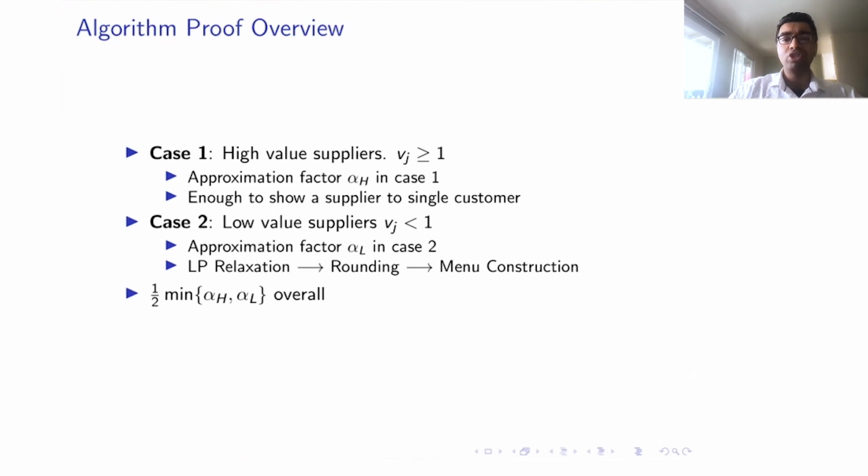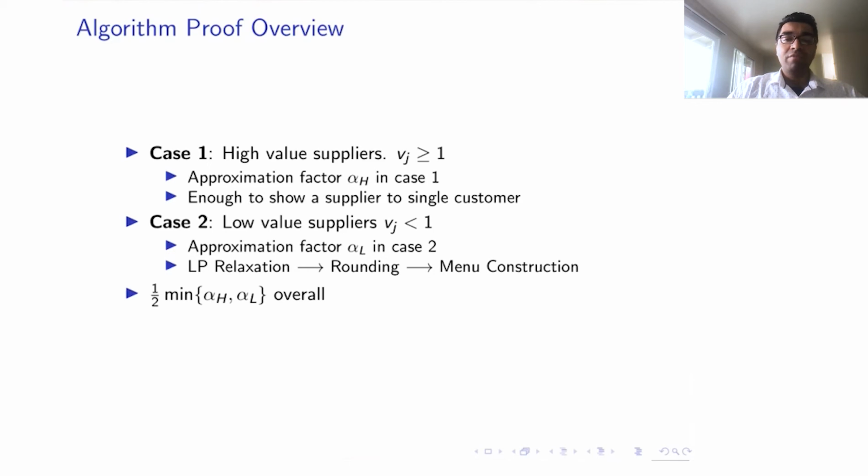Now in the case of high value suppliers, we can show that it would be enough to show a supplier to a single customer. Intuitively, this follows from the fact that if a supplier has a very high desirability, the customer would very likely select that particular supplier over their outside option. In this case, we can also exclude suppliers which have a very high outside score, because those suppliers would very likely reject whichever customer selects them. In that case, you would lose a small factor. Considering the remaining high value suppliers, it is easy to bound the approximation factor.